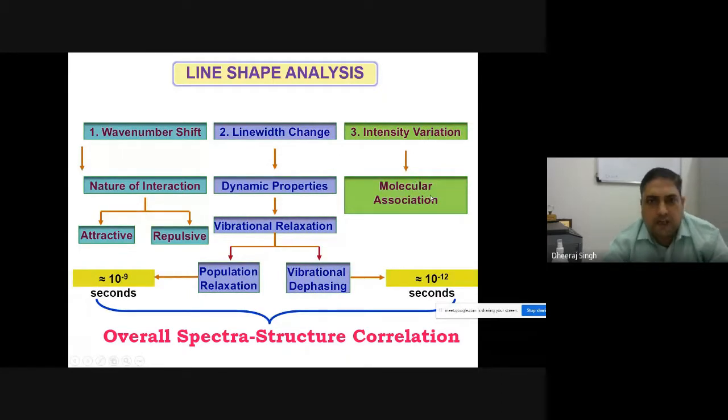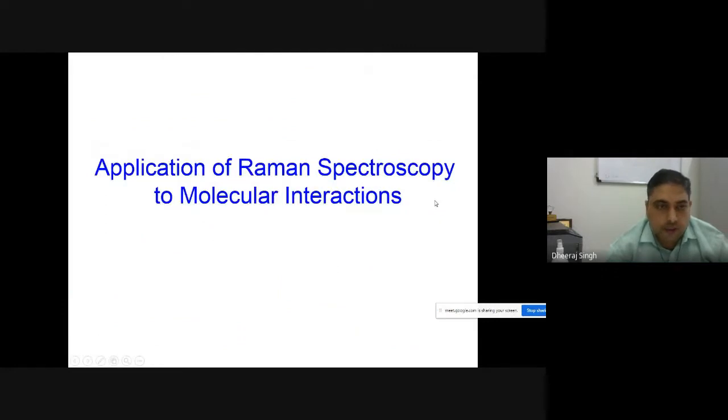So you can easily identify the molecular association, or transition probability. Suppose your material is going to transit from solid to liquid or liquid to gas; you can also find this transition state in liquid crystals and similar systems using the Raman intensity. So overall structure correlation can be obtained.